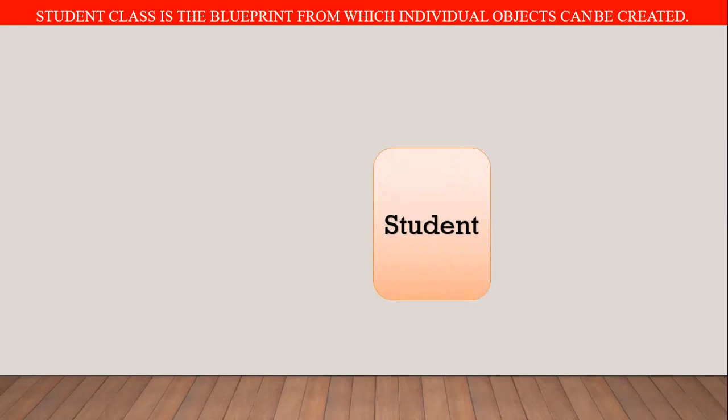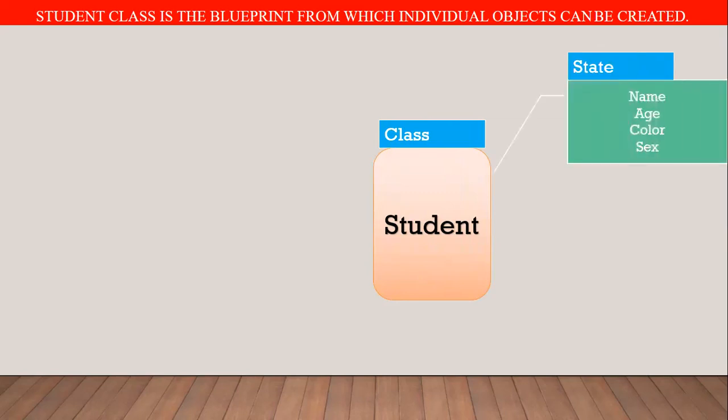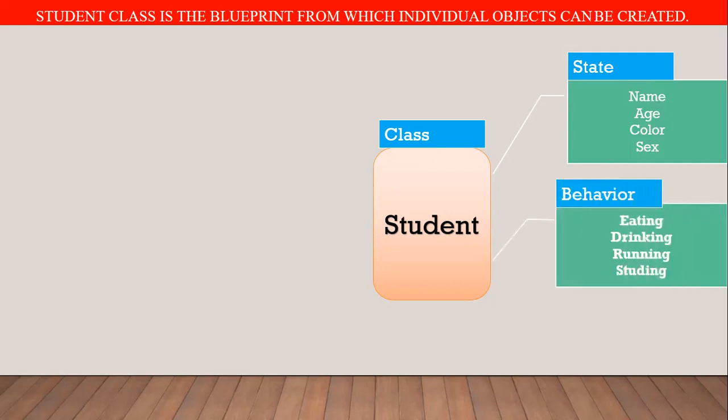If any object is student type, it has these characteristics: name, age, color, and sex. These are the possible states for a student type object, and these are the behaviors required: eating, drinking, running, and studying.